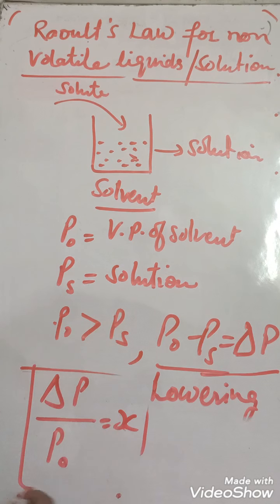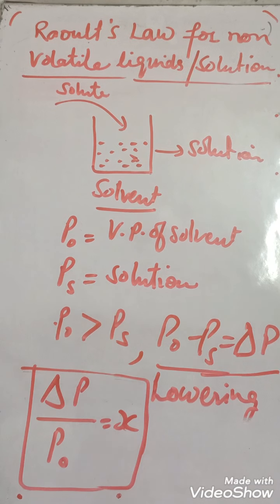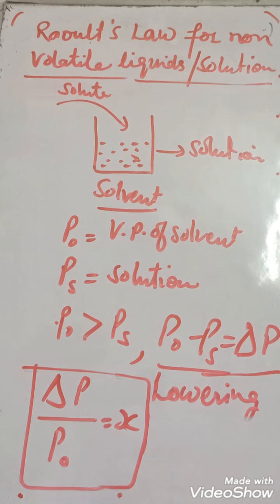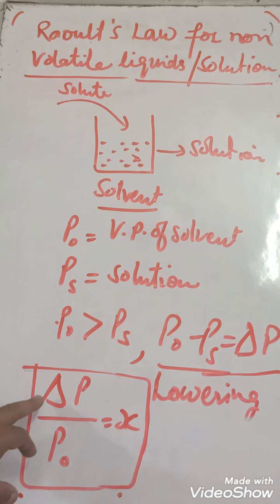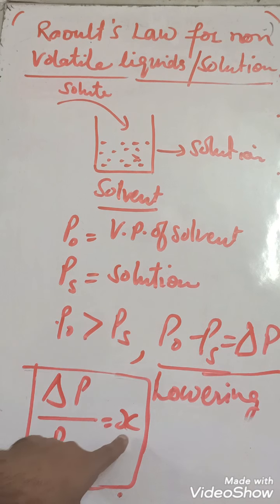This is Raoult's law for non-volatile components. So what is Raoult's law for non-volatile components? The lowering in vapor pressure relative to the actual pressure, the relative lowering in vapor pressure, is equal to the mole fraction of the solute.